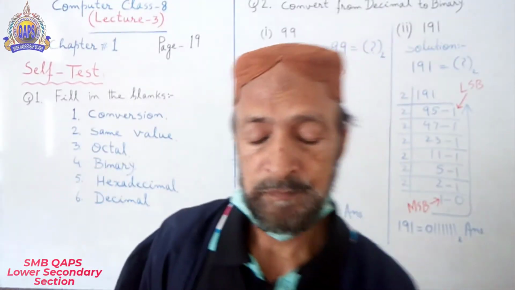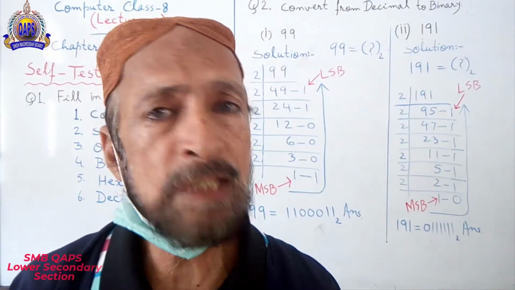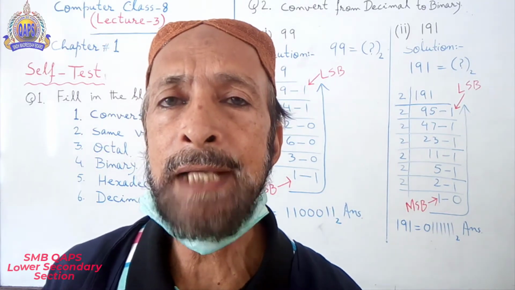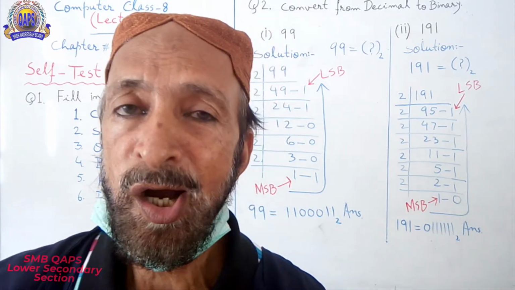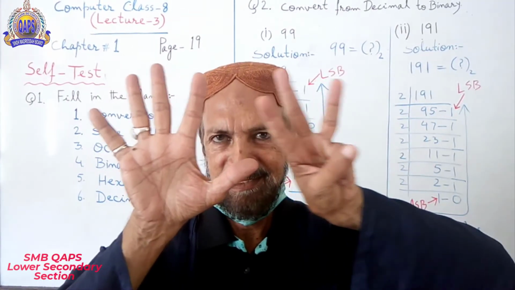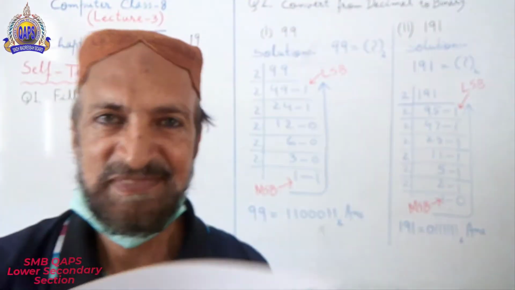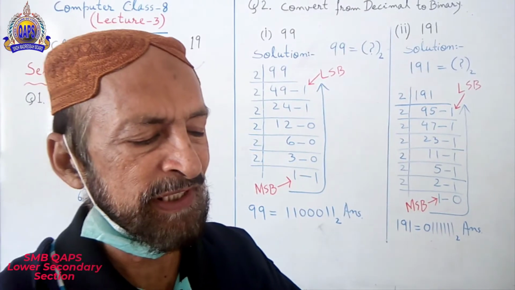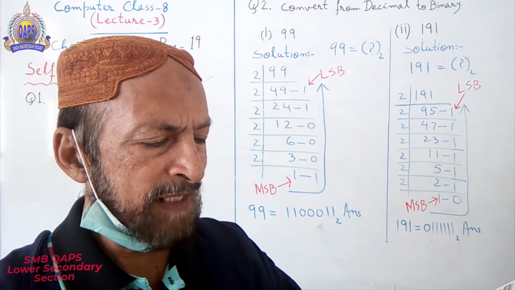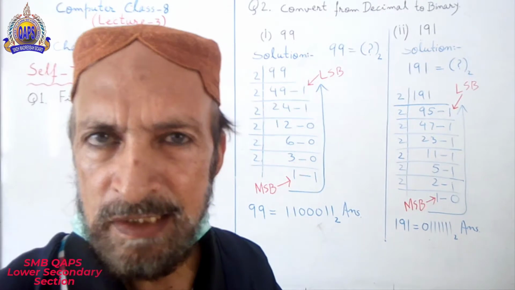So, octal. Octal is a word from the Latin language, and octal means 8. So, the question over here, there are 8 numerals in dash number system. Answer is octal.